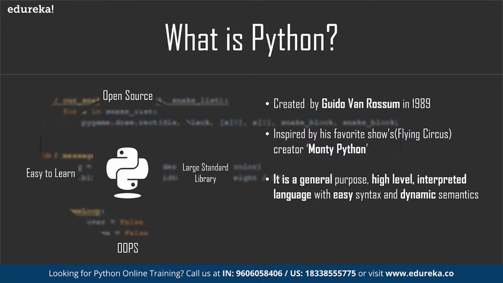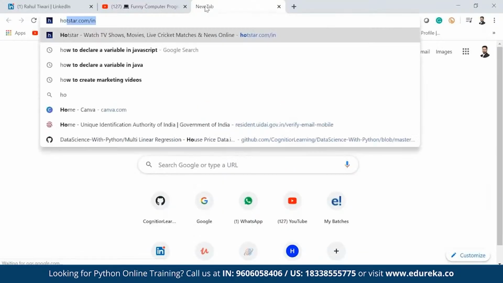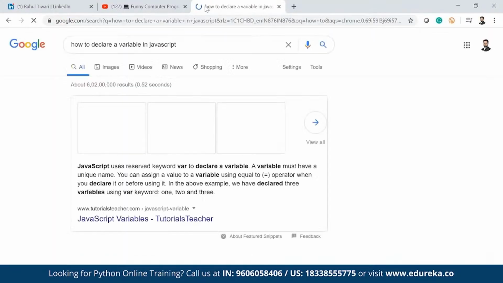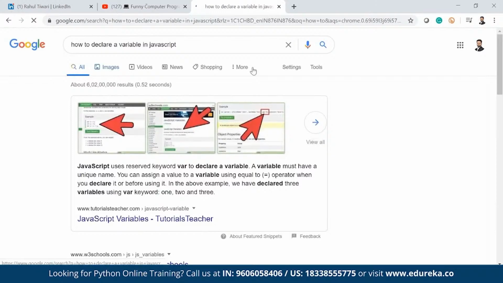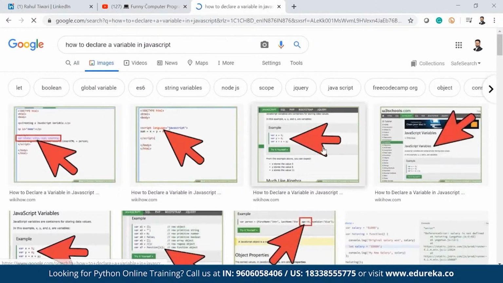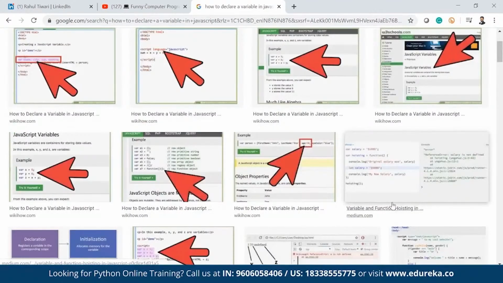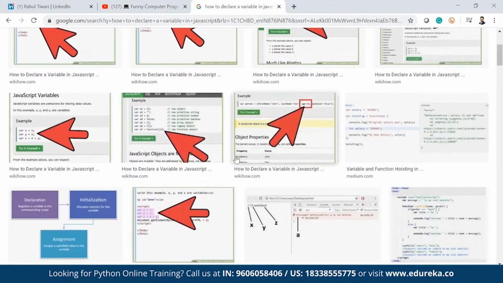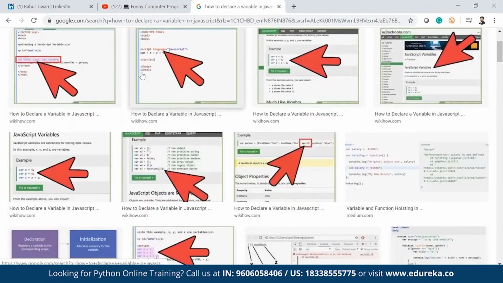However, in Java, we have to write 4 or 5 lines of code. If you are from Java, you know how to declare a variable in Java. If you see here, there will be some images. To create any variable, you can see clearly we have to write lots of lines of code. Let me show you.